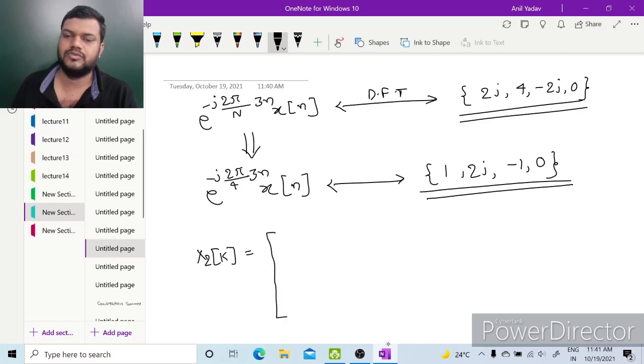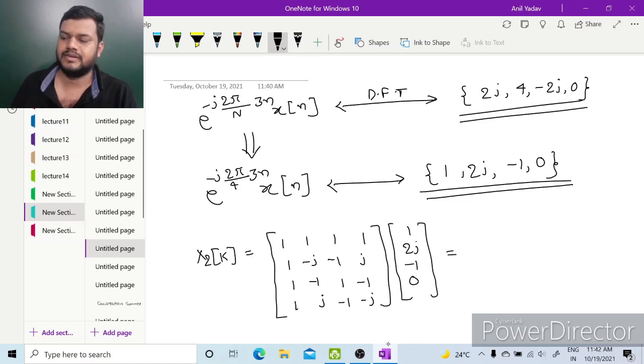Again it is 4 cross 4. So take the 4 cross 4 DFT matrix: 1, 1, 1, 1; 1, minus j, minus 1, j; 1, minus 1, 1, minus 1; 1, j, minus 1, minus j; multiply with 1, 2j, minus 1 and 0. So this x2k will come as 2j, 4 minus 2j and 0.